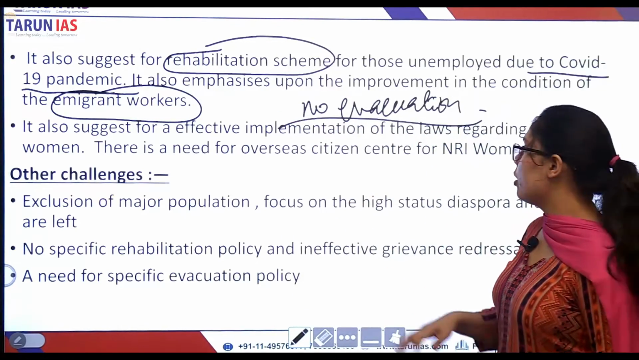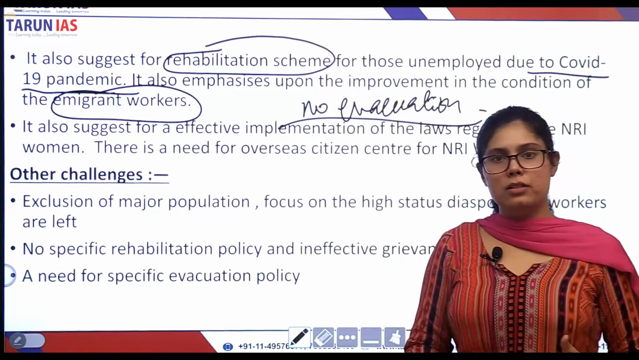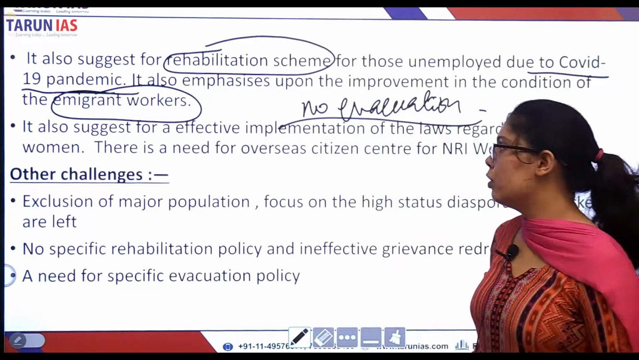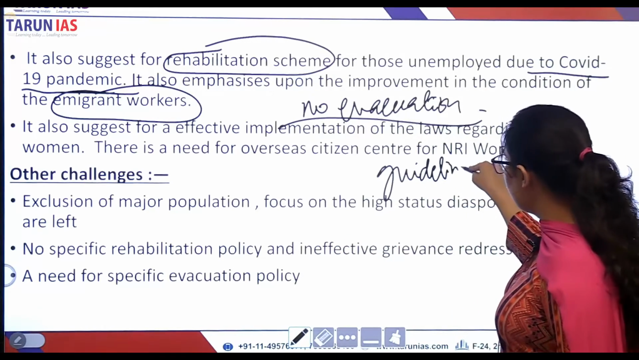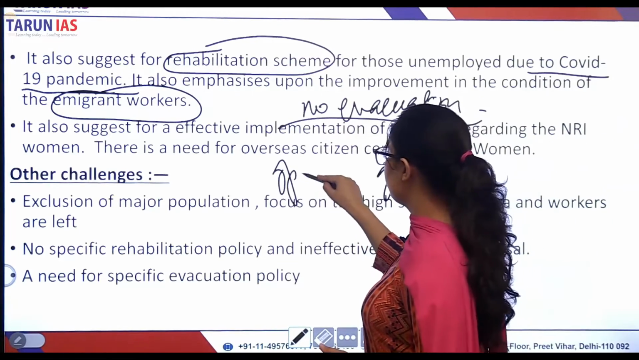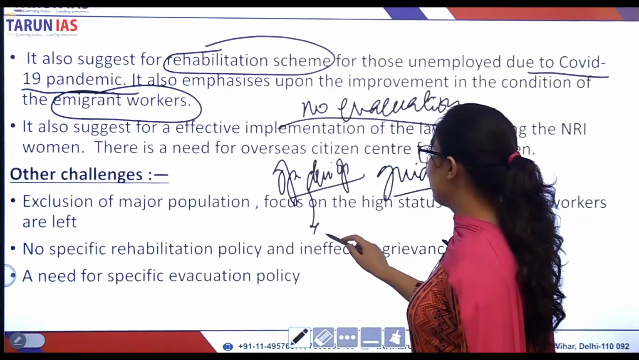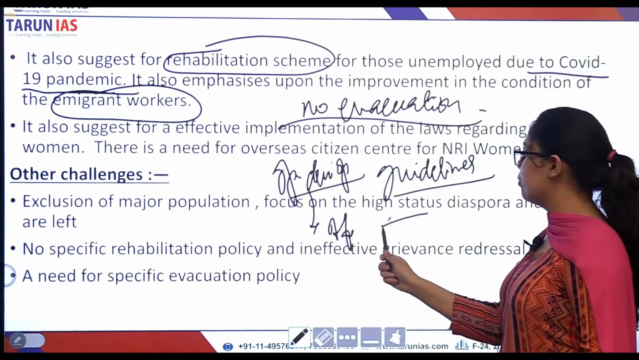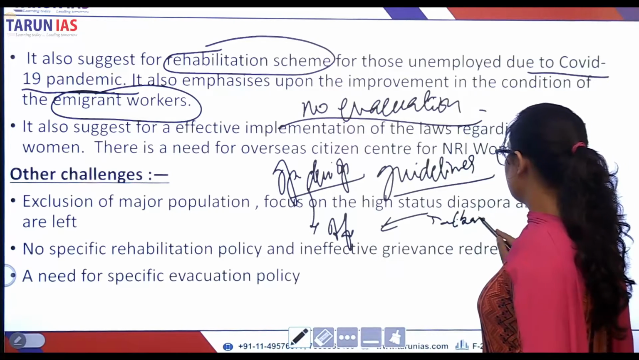I know that there cannot be a uniform evacuation policy because different regions have different challenges. So there cannot be a uniform evacuation policy, but there can be uniform guidelines that can be followed during such scenarios. For example, Operation Devi Shakti. What was this operation about? Evacuating people from Afghanistan, when the Taliban rule came recently in the year 2021.